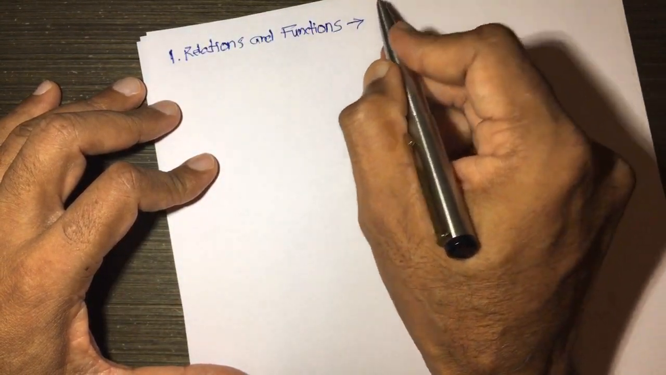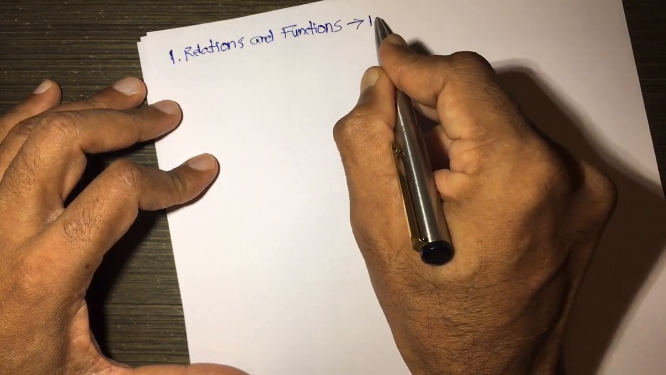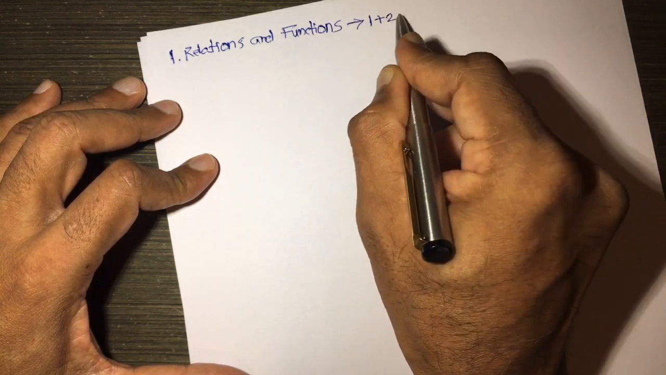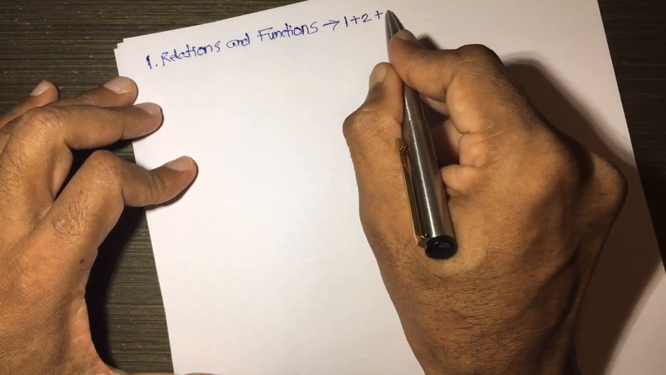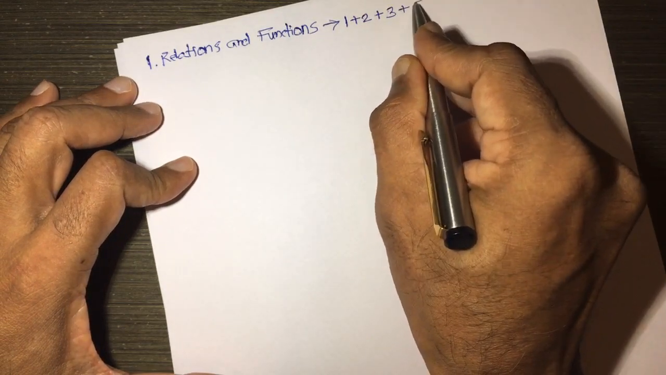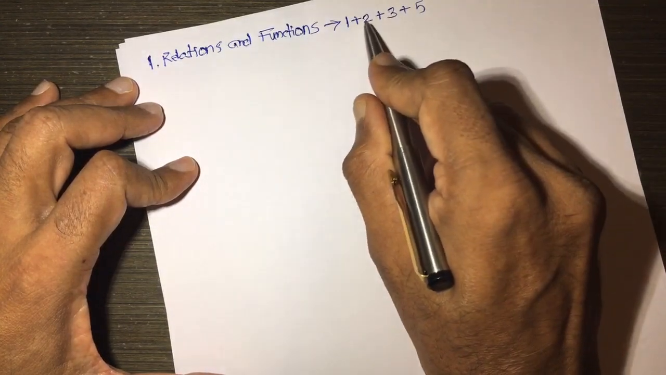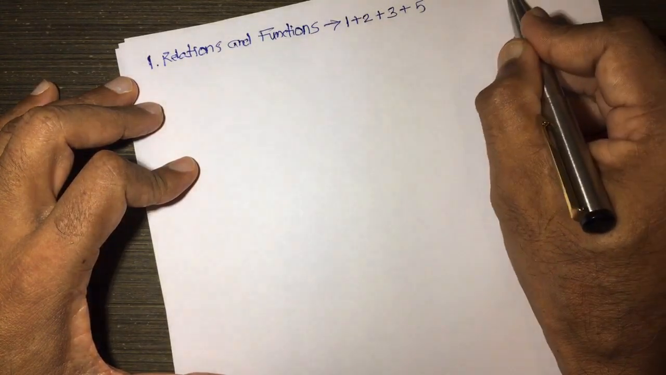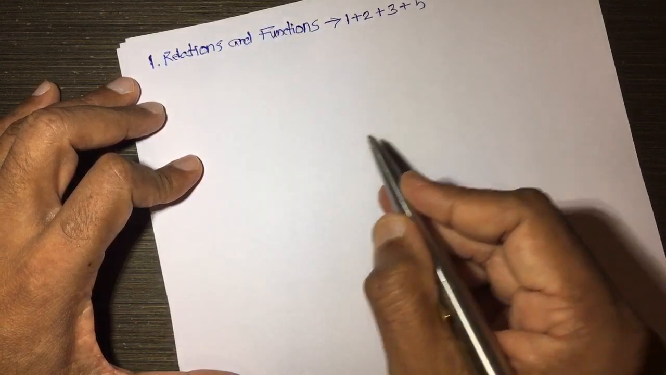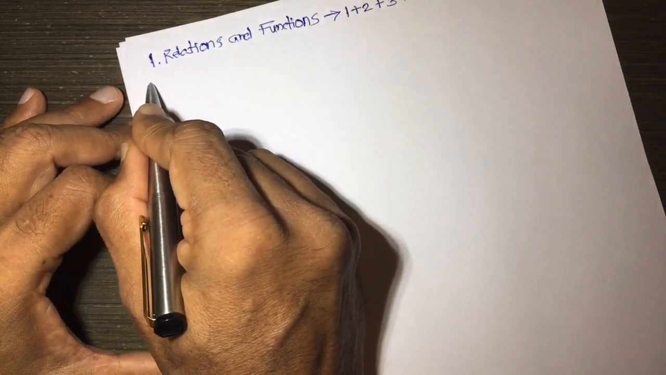So, the weightage of this topic is one question for 1 mark, one question for 2 marks, one question for 3 marks and one question for 5 marks. So, total is 5 plus 3 is 8, 8 plus 2 is 10, 11 marks. Total is 11.